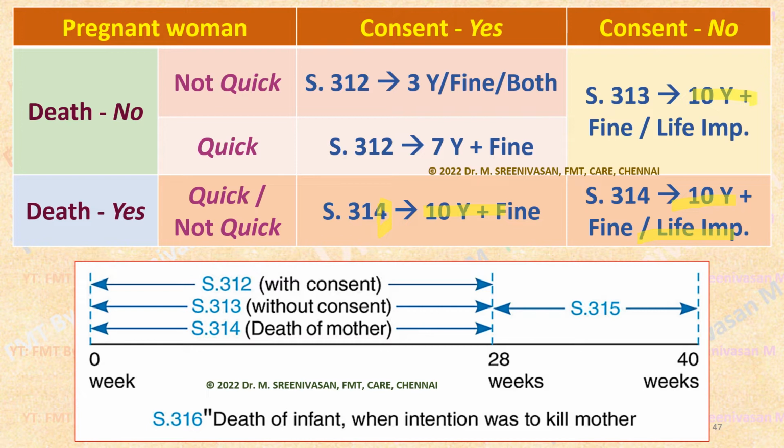So 312, 13, 14, 315 and all, as we have seen, 5 letter is the 5 for V, that is viability. That is, after attaining viability, section 315 comes here, criminal abortion leading to death of the child. So 312, 13, 14 before that, 315 after that, after viability. 316 that I already told, 316 is for unborn child. Primary aim was to kill the mother, she remains unharmed, but death of the quick unborn child occurs. 6 for 6 letters, unborn and mother.